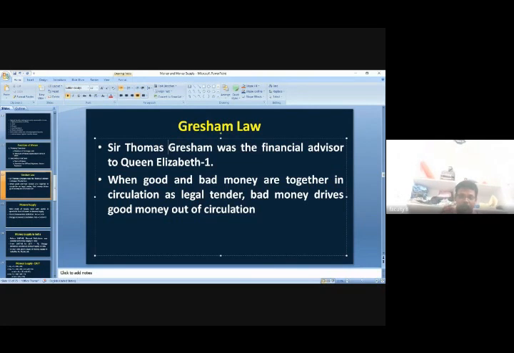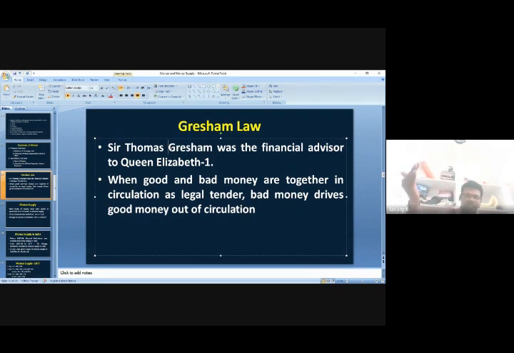Then, to know the reason, she appointed one committee under the chairmanship of Thomas Gresham, her financial advisor. This is called the Gresham Committee. The Gresham Committee observed why it happened: when two currencies were in circulation, why only one currency is in circulation and the other is not.